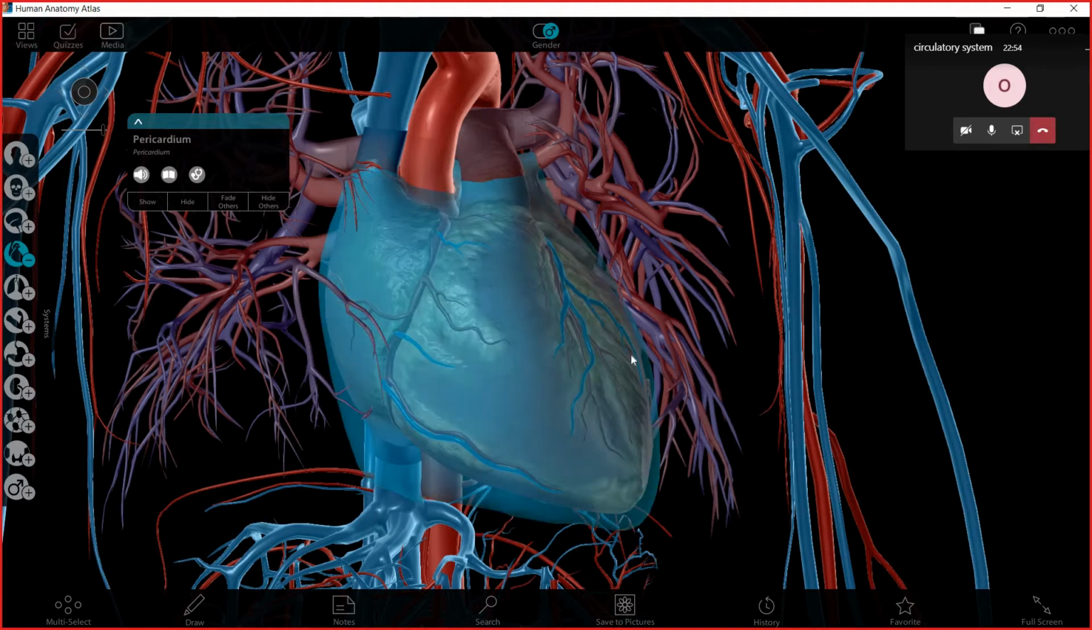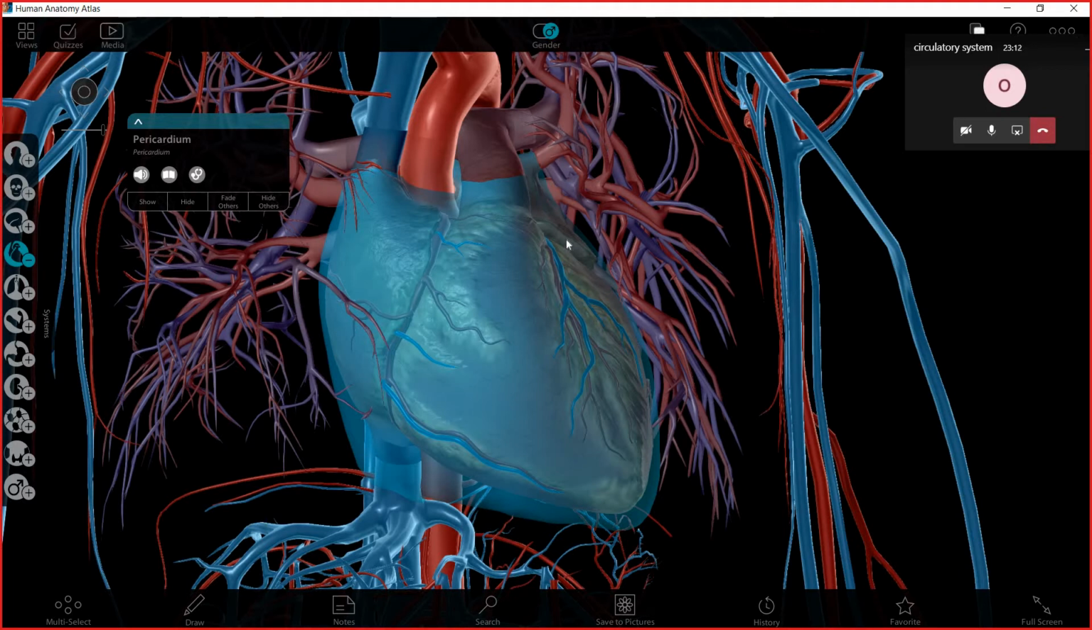First of all, can you see this blue part here? The cover of the heart. This is the cover of the heart, which is called, as you can see here, pericardium. Cover of the heart. Pericardium. So this is the cover of the heart.